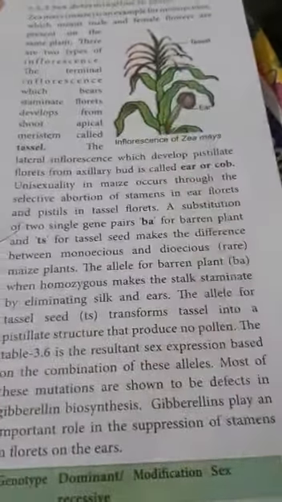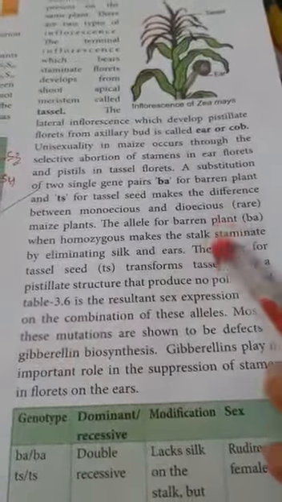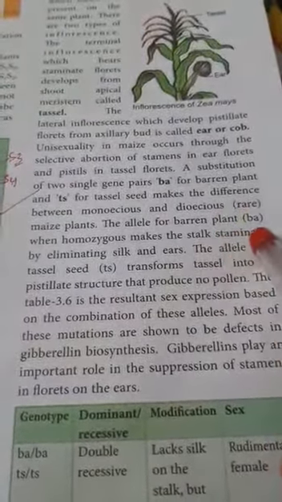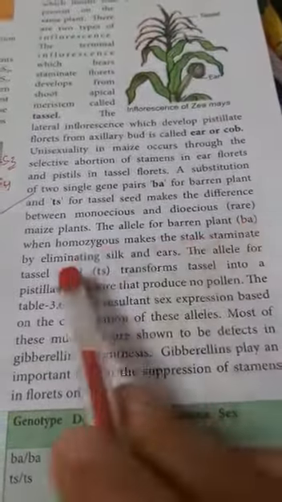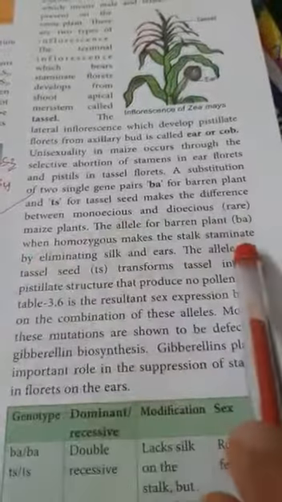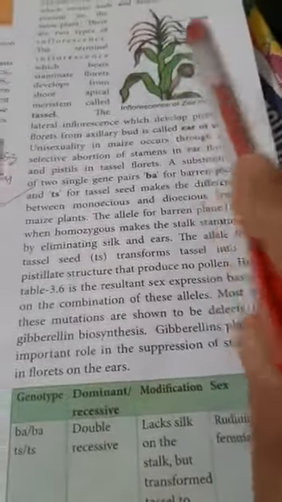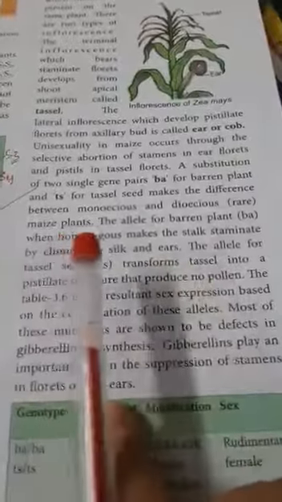That is why, if TS is present, it transforms the tassel into a pistillate structure and produces no pollen. The table given here is the resultant sex expression based on these two important genes. When the barren plant allele is present, it makes the stalk staminate, and the TS allele develops the female inflorescence.